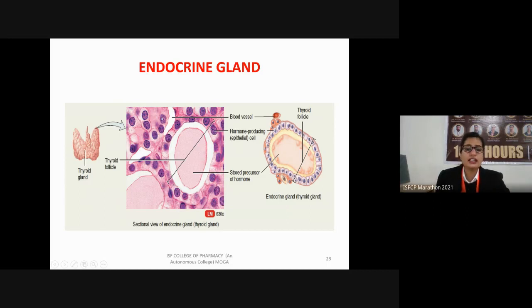as well as various blood vessels present in there. Their main function is to store the precursor of the hormones, and there are the cells which are stained purple in color. They are the hormone producing cells, hormone producing epithelial cells.